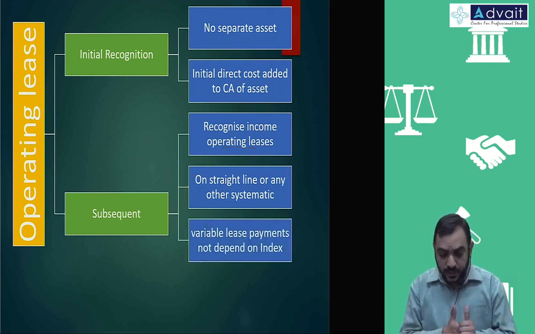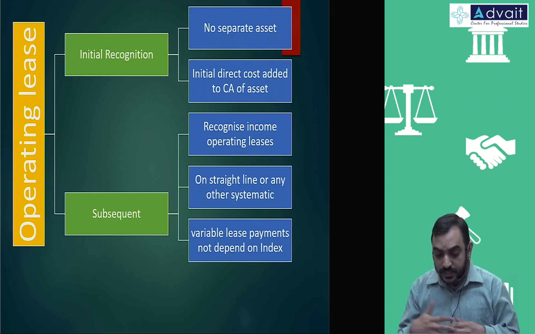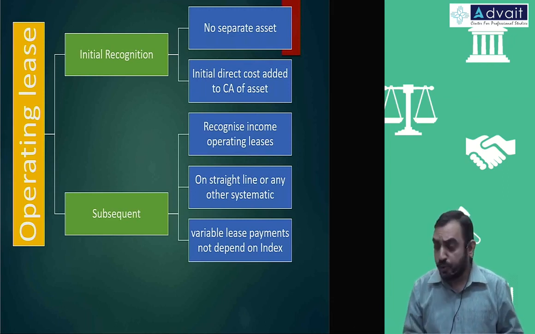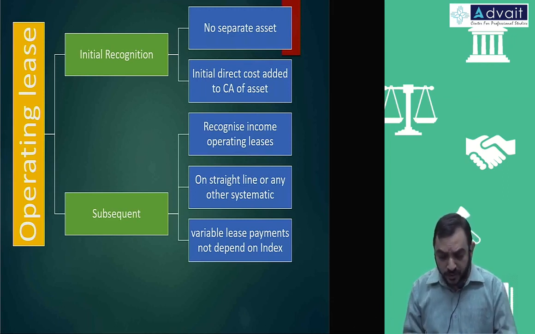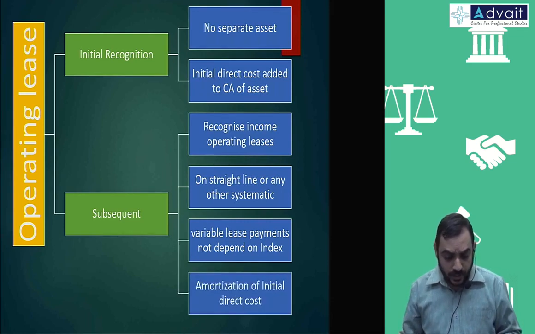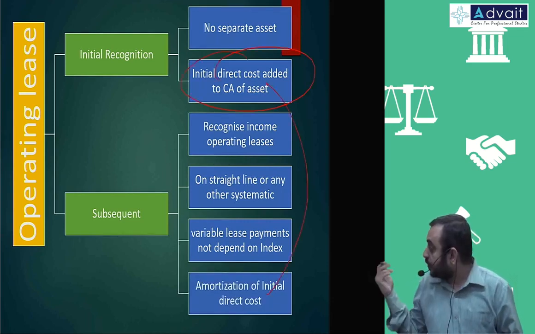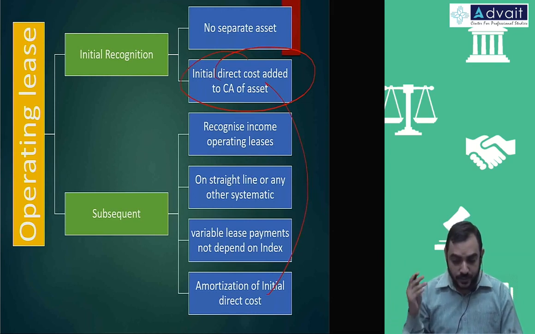And variable lease payments are recognized as and when they accrue, because you will come to know only then, that is, payments not depending on an index. And this amortized cost, what is added to the cost of the asset, will be amortized. That will be discussed again. That's all for operating lease. I don't think they'll ask a question on operating lease at all.